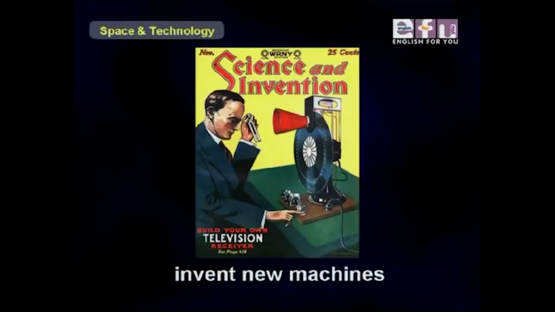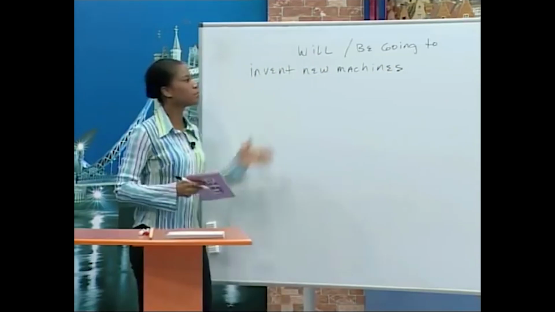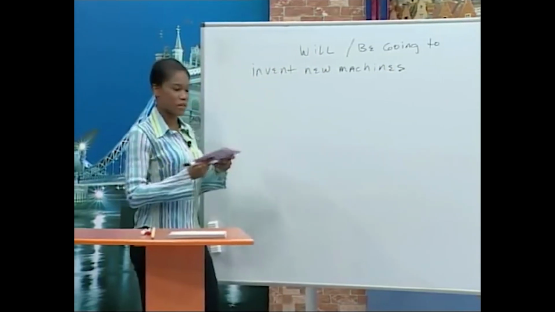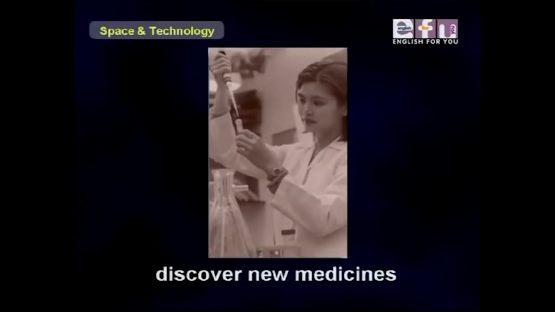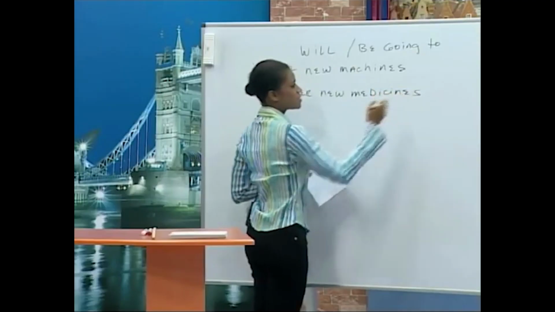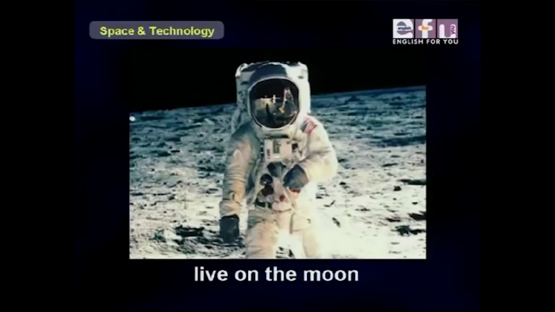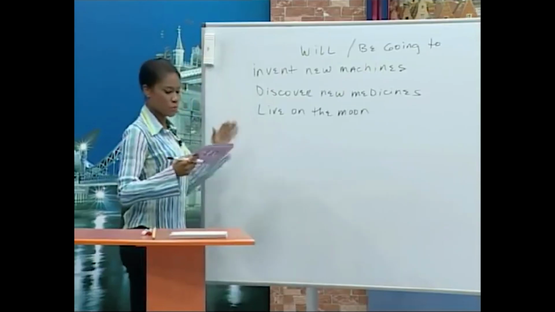Okay, first we have invent new machines. This is to create or make something new. Invent new machines. Or discover new medicines. So you find new medicines to treat illnesses. Live on the moon.